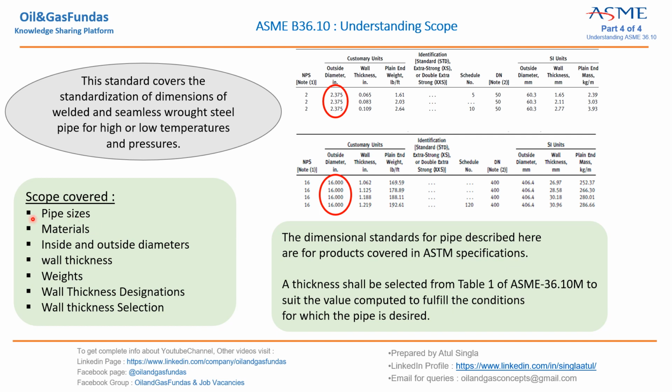One more point, materials. This standard says that whatever products are covered in the ASTM specifications, only for those products is this standard applicable. So this is just a correlation between two standards. Now let us see how we can use this standard. What are the various things we have to look into?